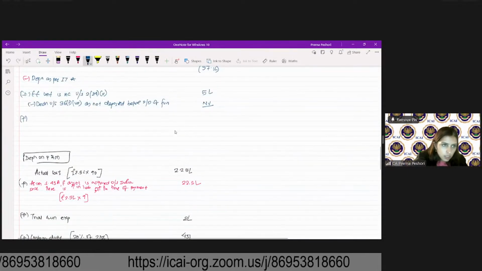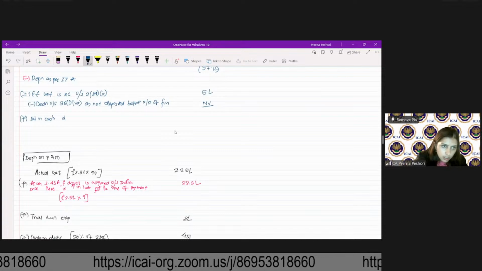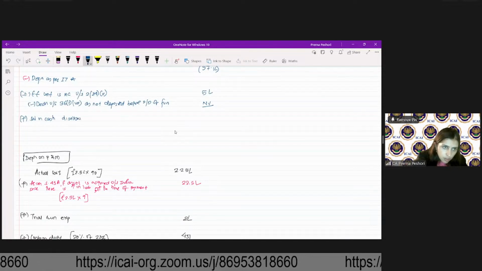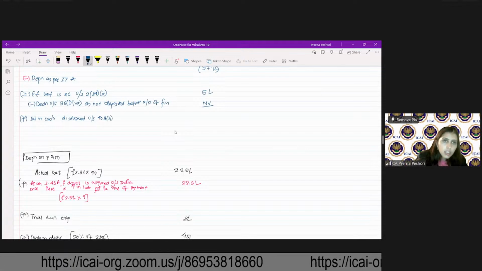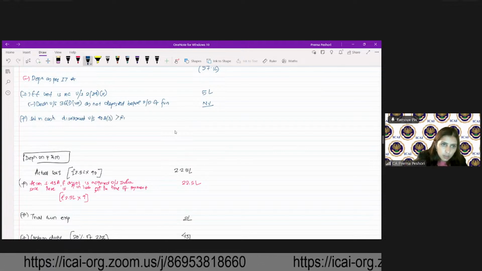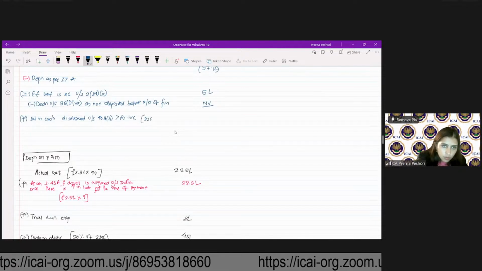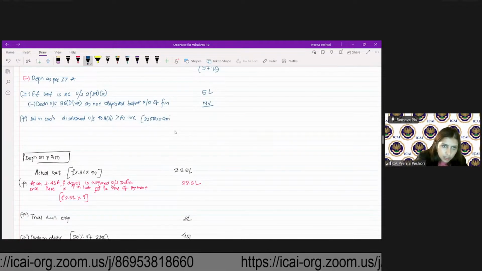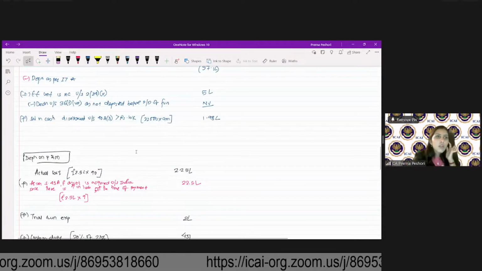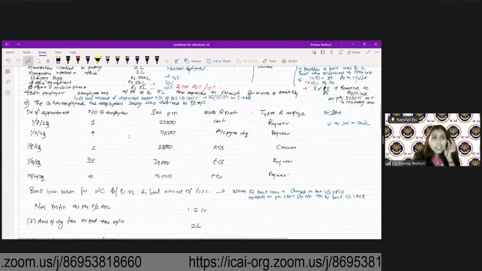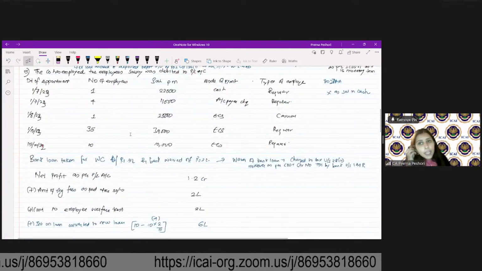So salaries in cash disallowed under section 40A(3), greater than rupees 10k, right? So 22,000 into 9 months, 1.98 lakhs. Okay. Then next one is 4 employees, 11,000 per month, account payee cheque.